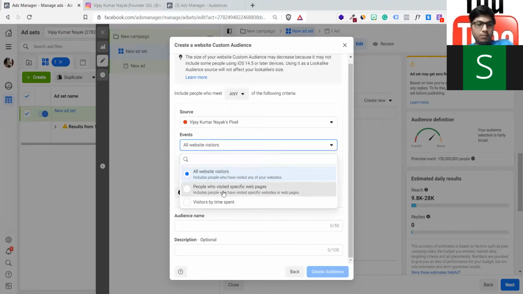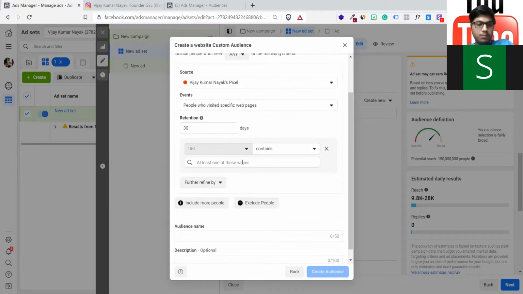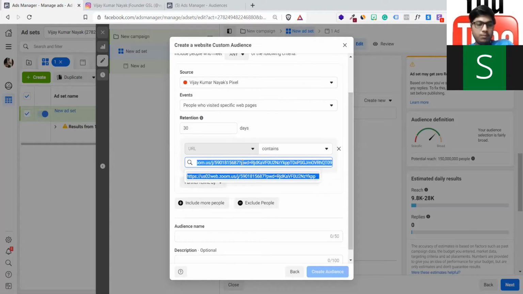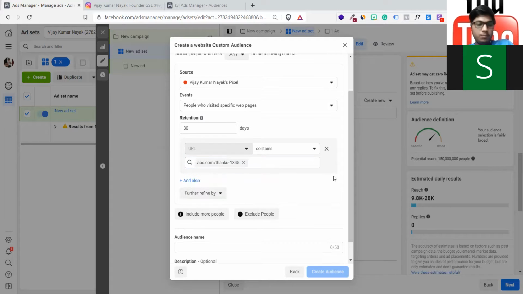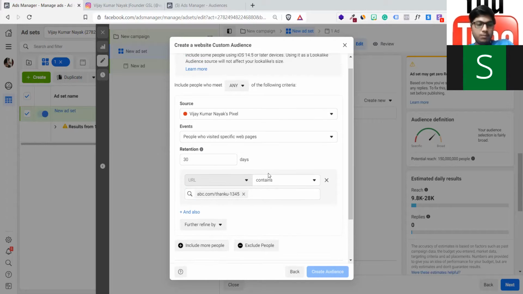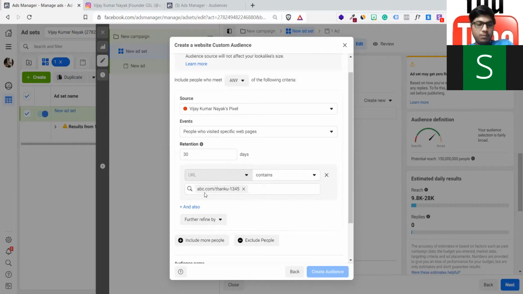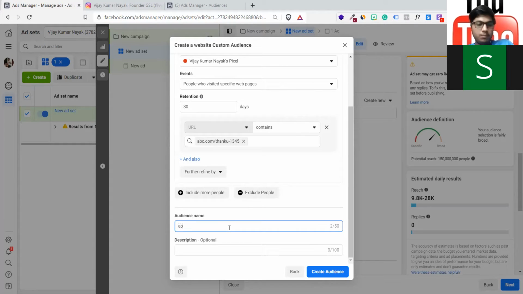Now what you will do, you will click on this. You have to copy paste this particular thing. Suppose abc.com/thank-you, any cart page or something similar. You will get it after purchasing anything from the store. People go to this URL. You will say, okay, I want to track those people who are successfully finishing checkout. The moment you create these audiences, you give this name, ABC and all. You can create the audience.